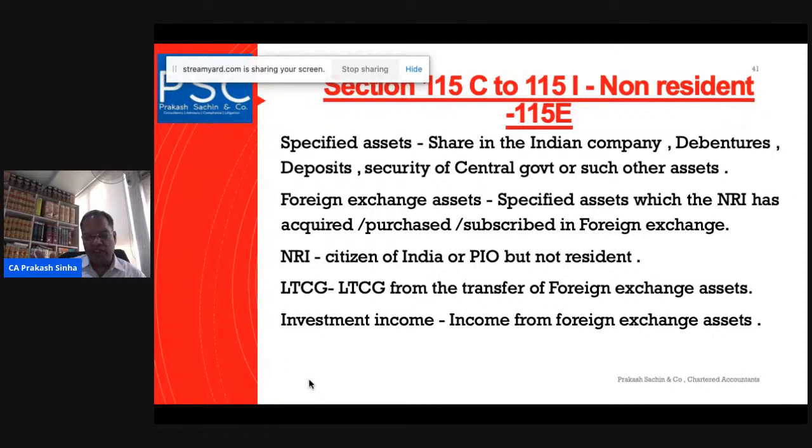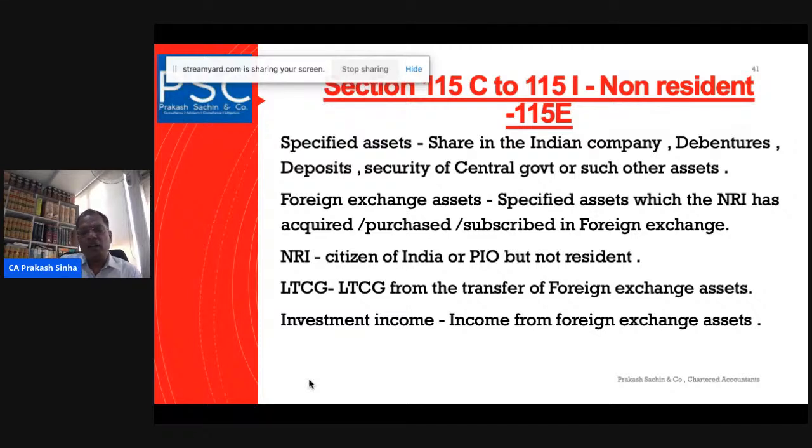So the non-resident Indians who have invested in the specified securities by bringing in foreign exchange mean that the Indian government has got foreign exchange. Since foreign exchange is a valuable asset, a certain benefit has been given for this purpose. What is the benefit? If certain income has arisen on the specified assets, then that income will be non-taxable.